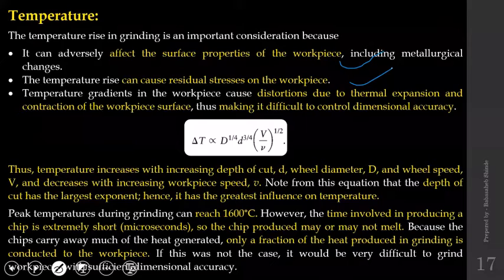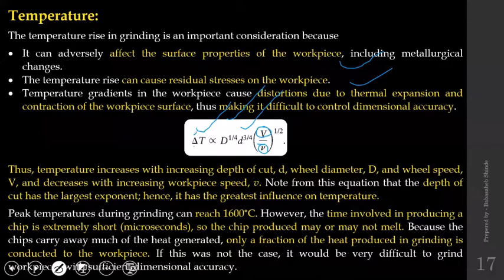And the temperature in case of grinding, the delta T, that is change in temperature, is directly proportional to grinding wheel diameter, wheel depth, or you can call it depth of cut also. Capital V is the surface speed of the grinding wheel, and small v is the speed of the work surface.